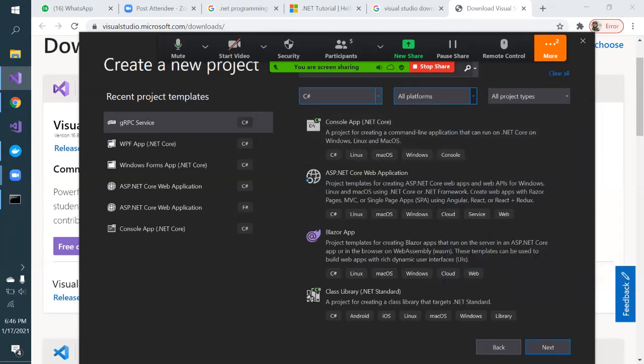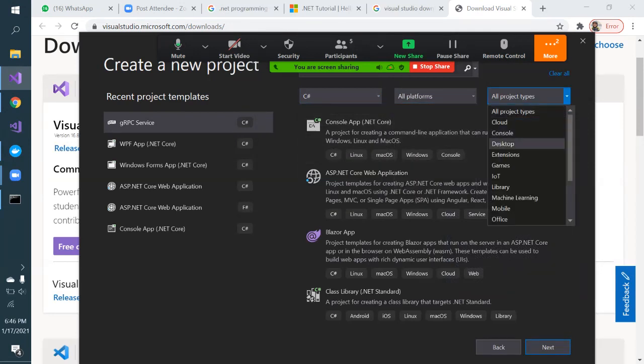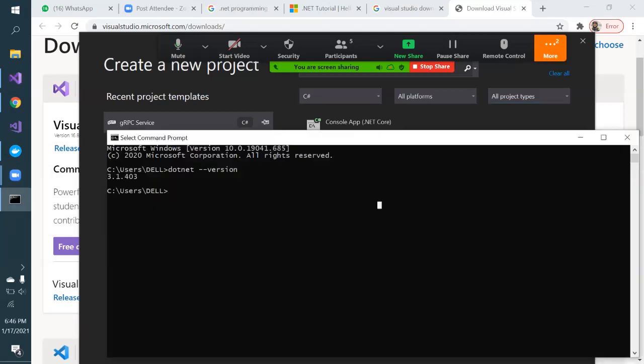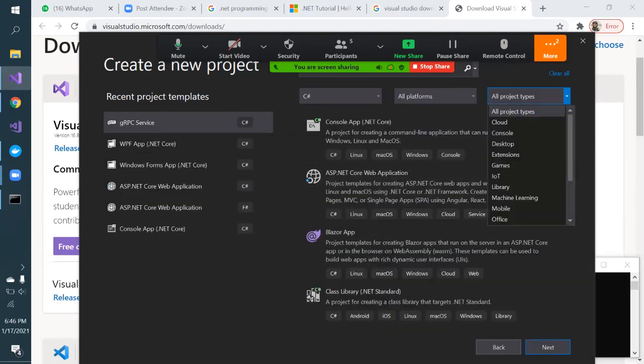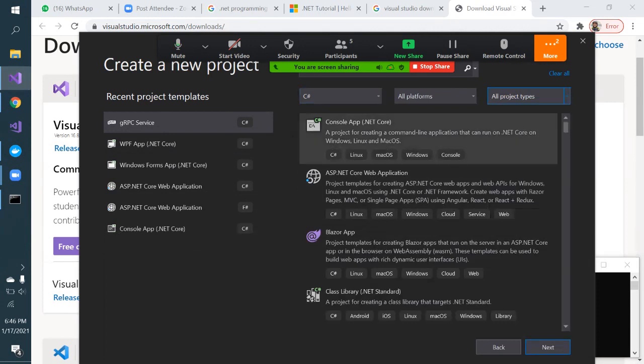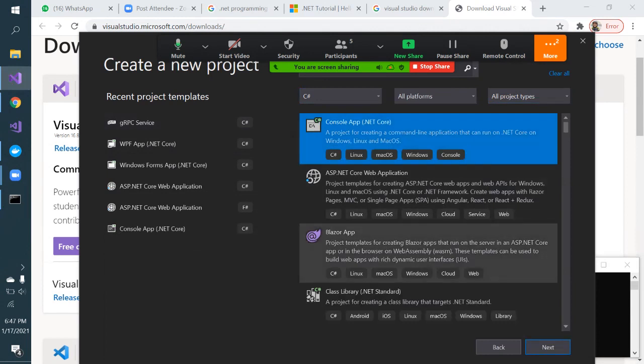All platforms means if you are targeting the .NET platform, which kind of platform are you targeting? Azure is for cloud computing, Android is for mobile, Linux, Mac OS, Windows. This is just for your information, what type of project you are creating: cloud, or console. Console means your project will be running in some kind of command prompt. This is called a console. And you can create some kind of desktop extension, but as a learner, we don't need to worry about all these options, because our objective is to learn programming and get started with the .NET world. So I'll just create a .NET Core console application.